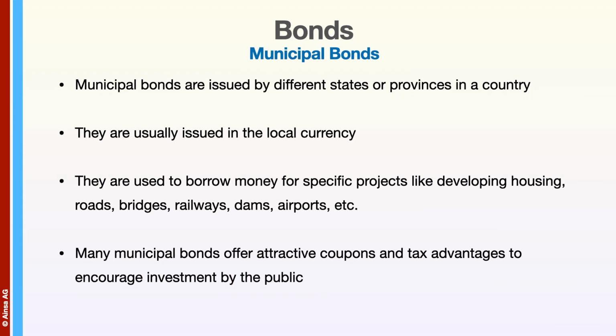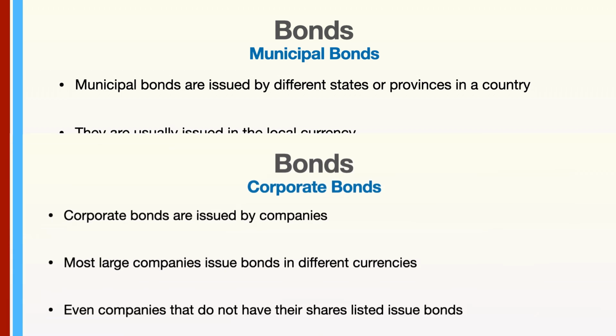Municipal bonds are issued by different states or provinces in a country. They are usually issued in the local currency. They are used to borrow money for specific projects like developing housing, roads, bridges, railways, dams, airports, renewable projects, etc. Many municipal bonds offer attractive coupons and tax advantages to encourage investment by the public.